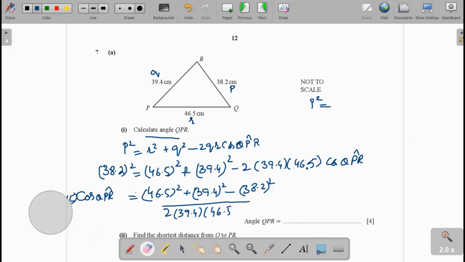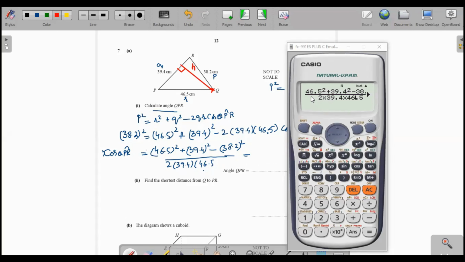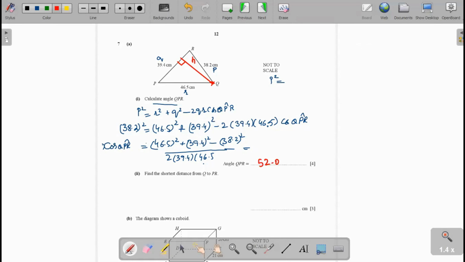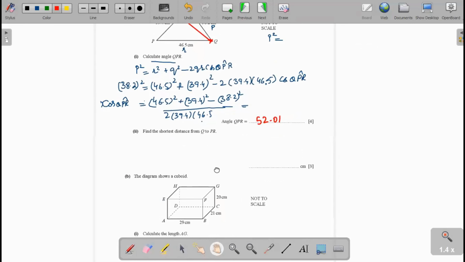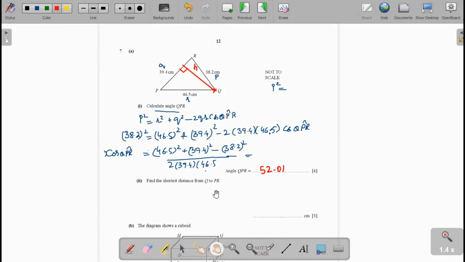We get cos QPR equals 46.5 square plus 39.4 square minus 38.2 square divided by 2 into 39.4 into 46.5. We get the answer 0.615. Now we take the cos inverse, and the answer we get is 52.01 degrees. This is the answer.